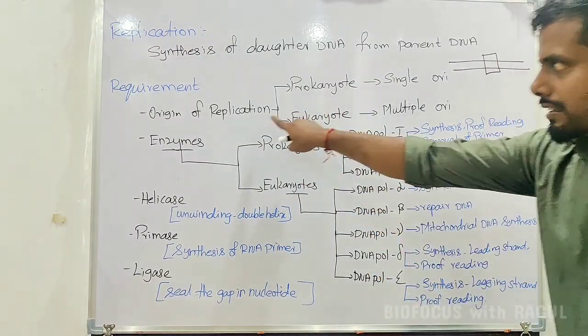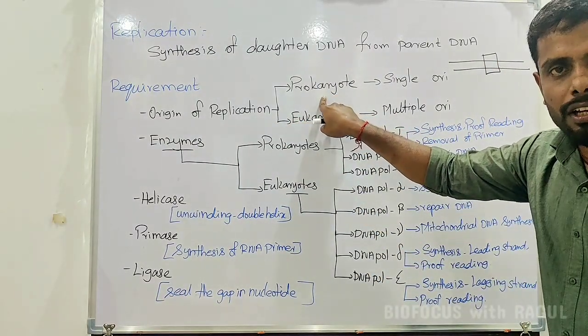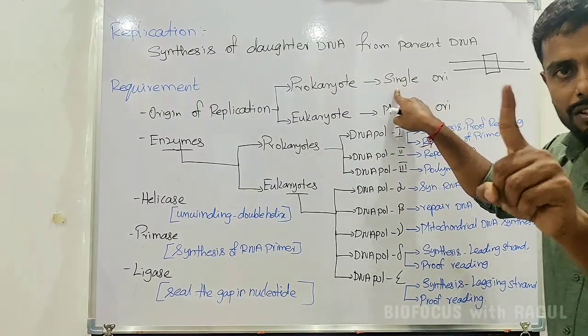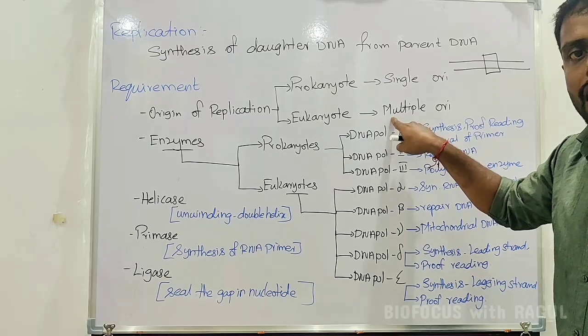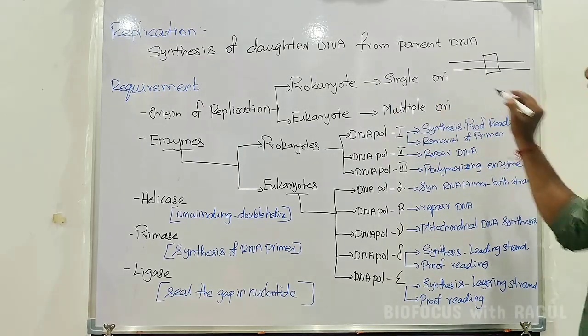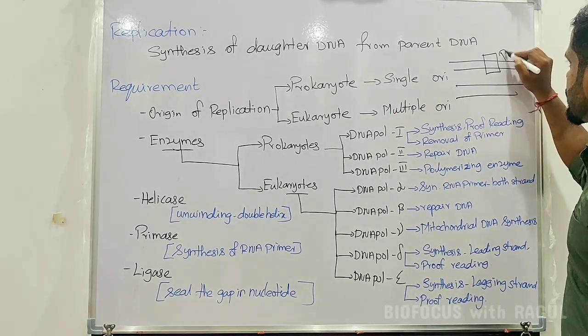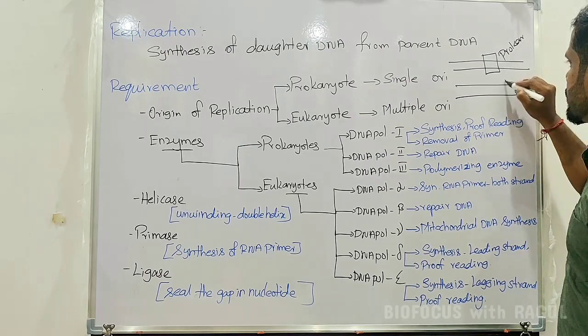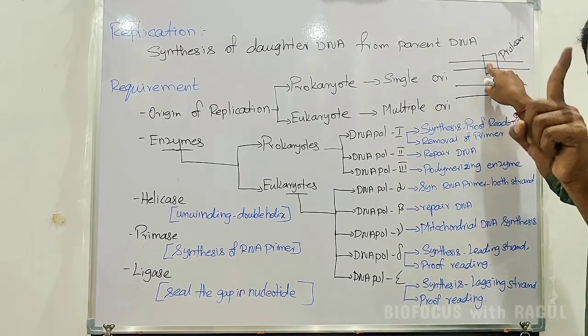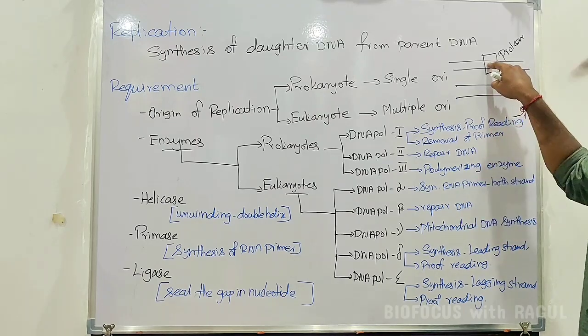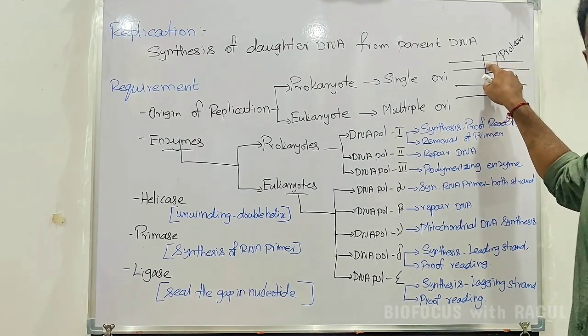In the case of prokaryotes there is only one origin of replication, whereas eukaryotes have multiple origins of replication. For example, imagine this is a prokaryote and this is a eukaryote. The prokaryote has only one origin of replication, the place where the new DNA synthesis will happen.